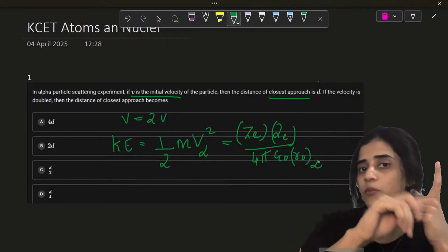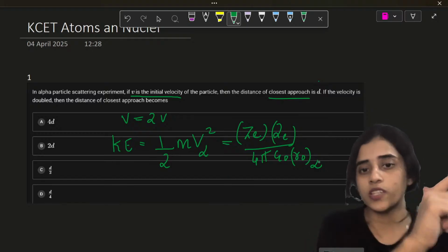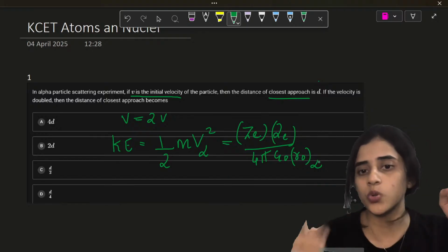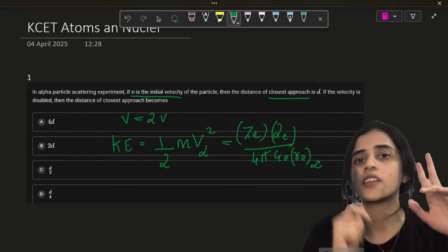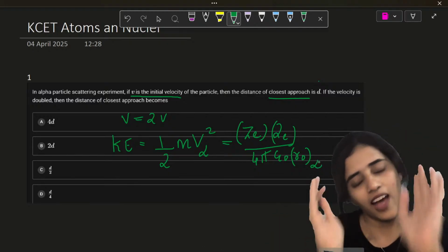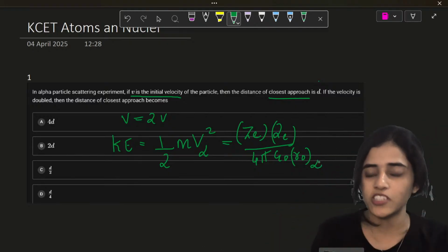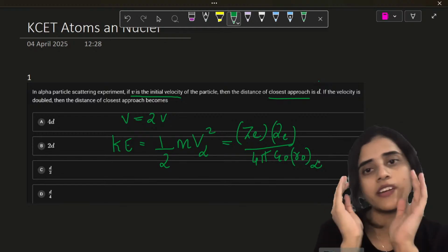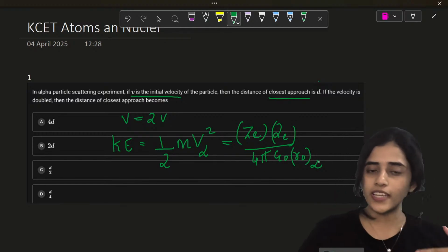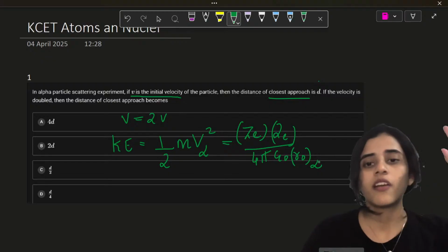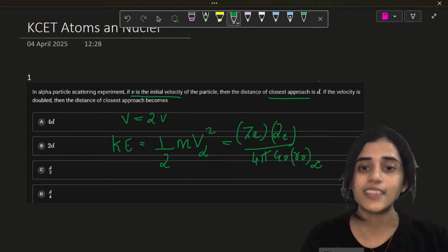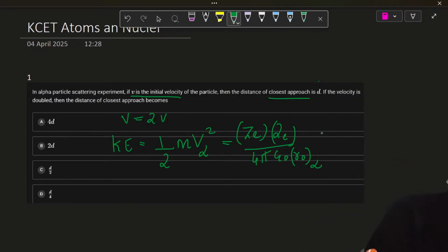So this is the first formula that you need to learn in this chapter. What is kinetic energy? Ze 2e by 4 pi epsilon naught r. Because here in the question it's alpha, I have put alpha, but in general it's r, okay? So you all will take a sheet of paper, keep it next to you, and write down the formulas. The first formula is kinetic energy, okay? Now, if I'm equating these two, what will I get?